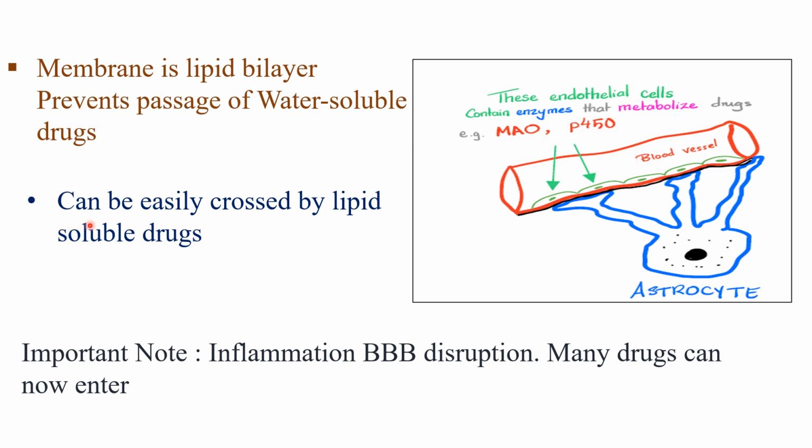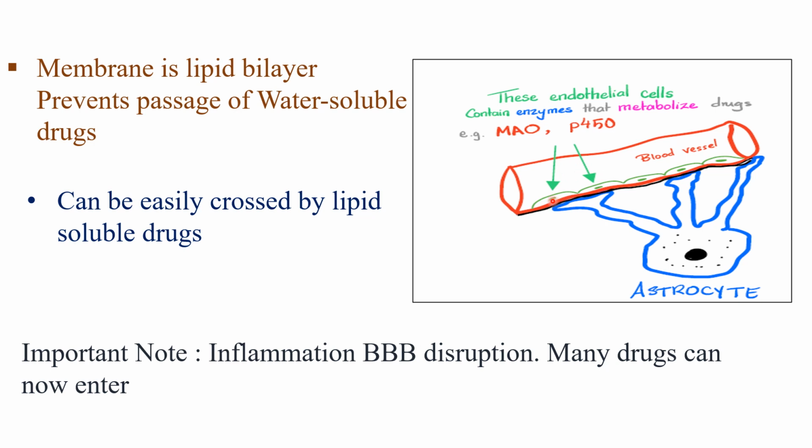And the membrane is also lipid. If the drug is lipid soluble, it can easily cross the membrane. So lipid soluble drugs can easily cross the membrane. Important note: in inflammation, the blood brain barrier will be disrupted. For example, consider meningitis, in which the blood brain barrier will be disrupted. So if you give any antimicrobial drug, for example penicillin or cephalosporin, it can easily cross the blood brain barrier.